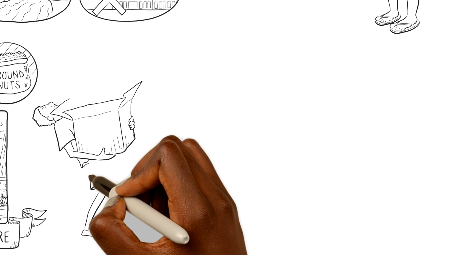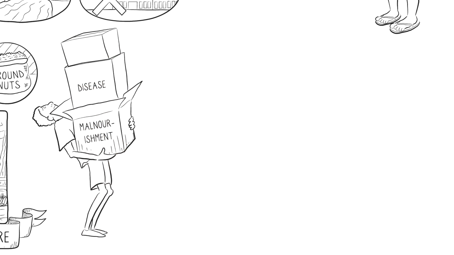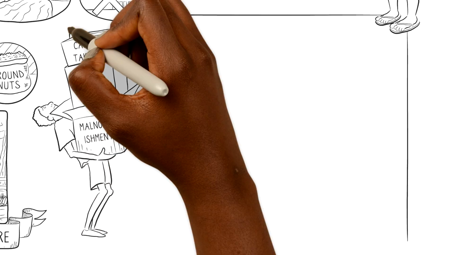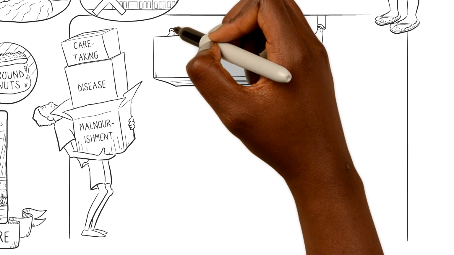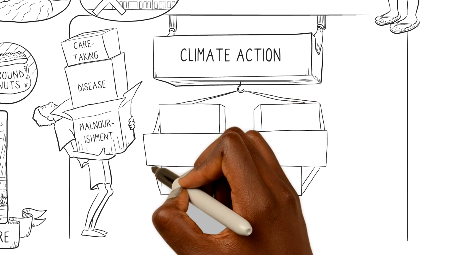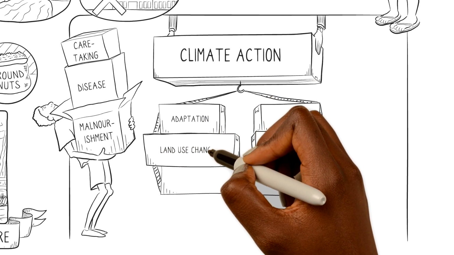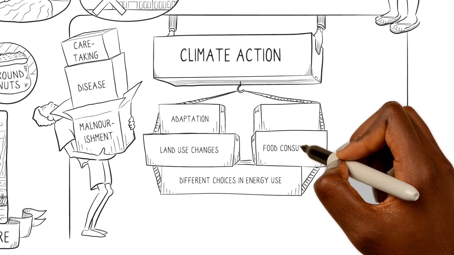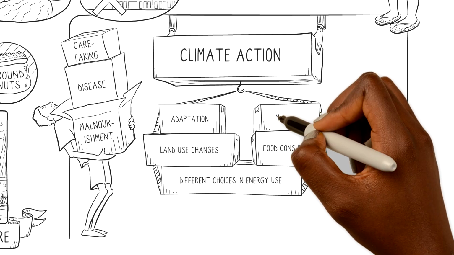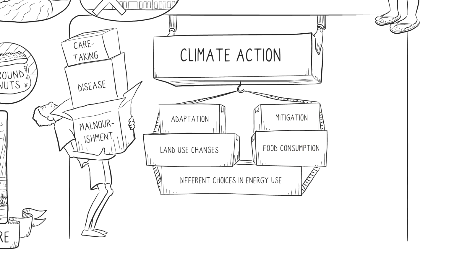For people who are weakened by malnourishment and disease, or who are busy taking care of ill community members, it is hard to take climate action, to invest in strategies to adapt to climate change, or make different choices in land use, energy use, and food consumption or livelihoods to mitigate climate change.